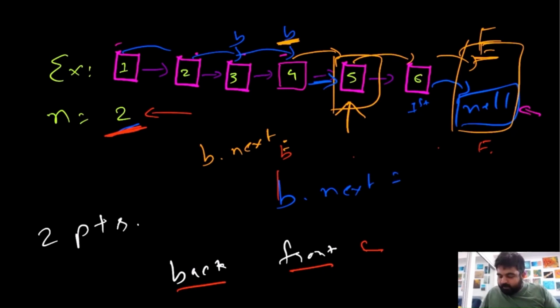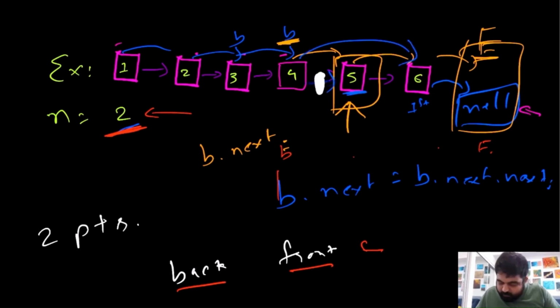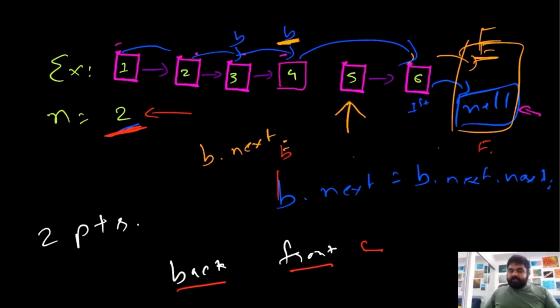We are going to point it to whatever the back.next is, and this would be the solution, because what would be the back next, it would be this one. So rather than this 4 pointing to this 5, we are going to break this link, which means that there is no way for us to reach this 5, and now 4 is directly connecting to 6, and then we need to return the solution.